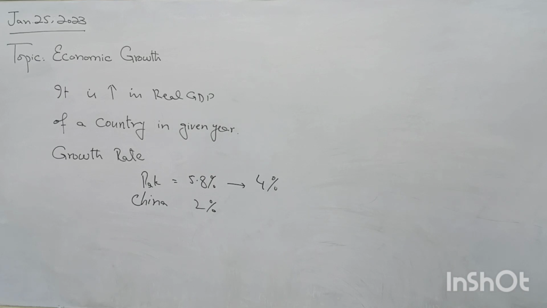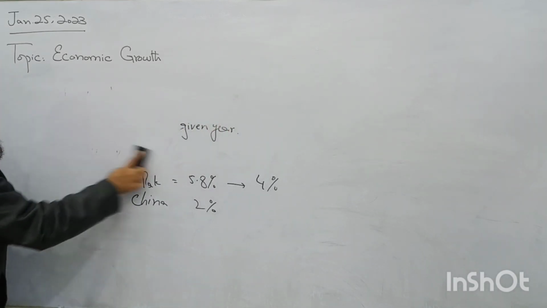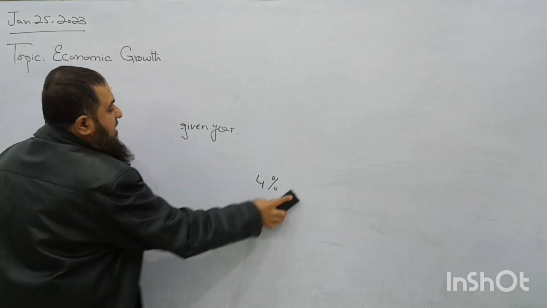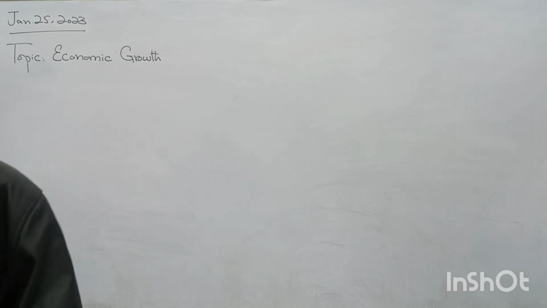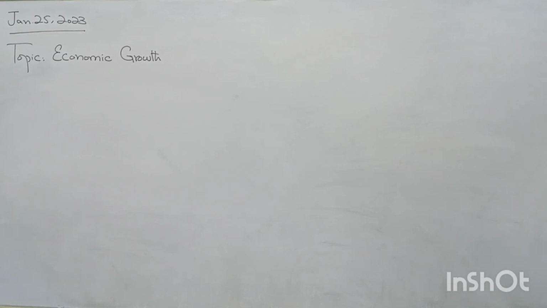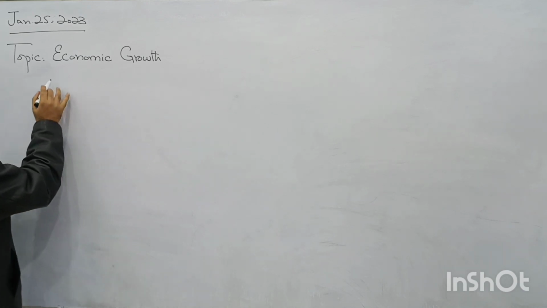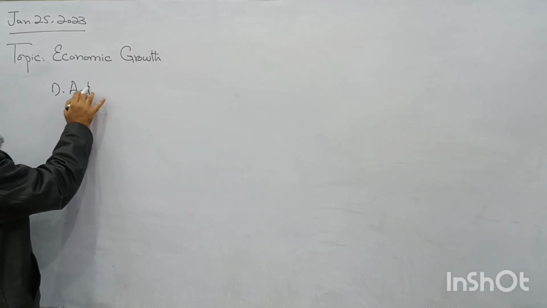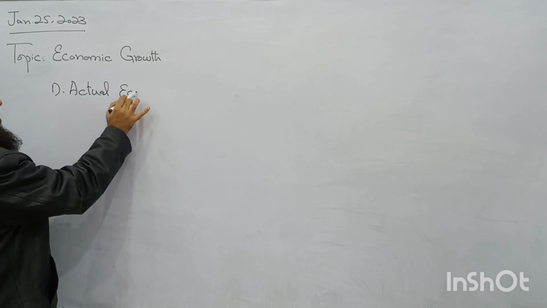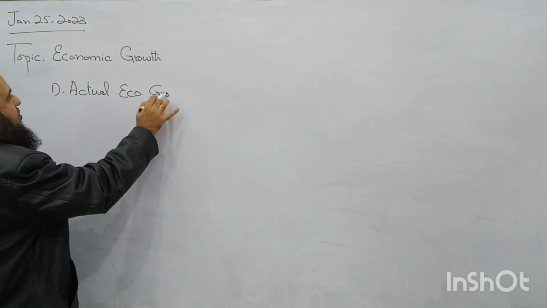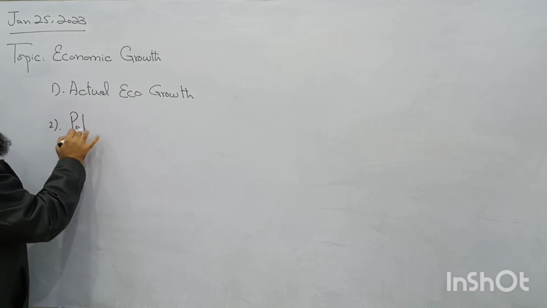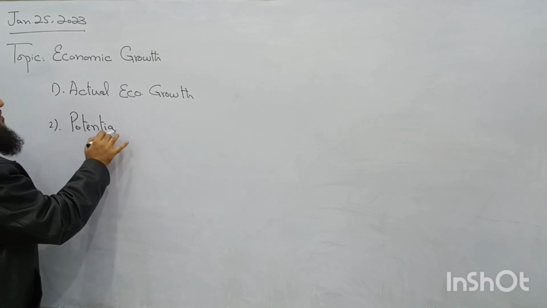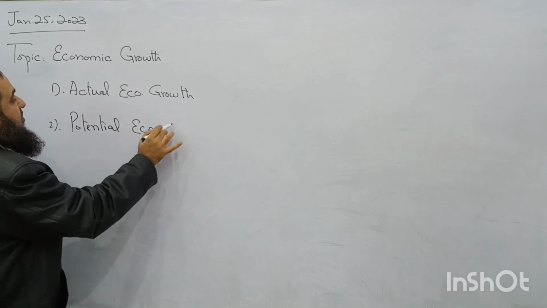What do we mean by economic growth? Now come towards what types of economic growth can take place in a country. One is called actual economic growth. Second is called potential economic growth.